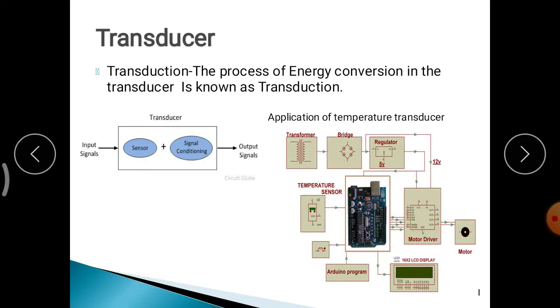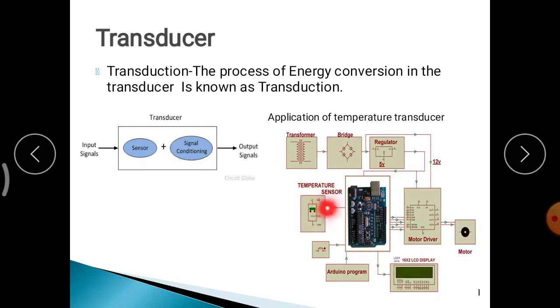Almost all automatic systems work on electronics and electrical, and they will not work on any other form of energy. Everything has to be converted to electrical parameters only. It may be current, voltage, or resistance, inductance and capacitance. So whatever the sensor senses as temperature, you have to convert into electrical format.